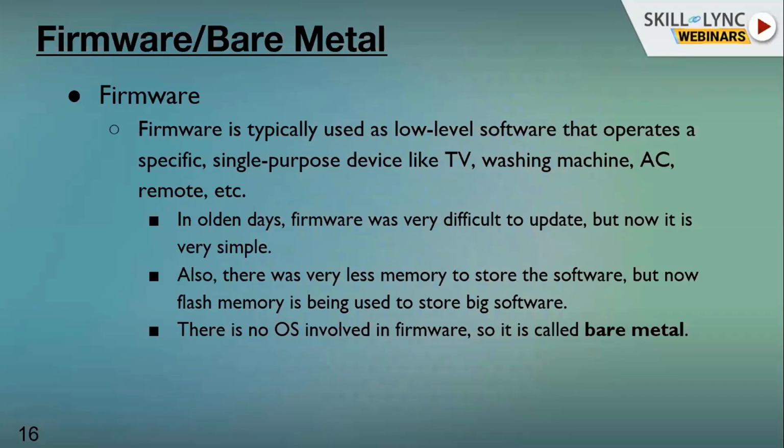And this hardware also evolved, and a lot of different variants of hardware also came. Olden days you had EEPROM and those things, right? And there is no OS involved in the firmware. When I am writing firmware, there won't be any operating system. Directly you are writing code for the hardware. So when there is no operating system, that system is called a bare metal system. Okay, it is a bare metal system.